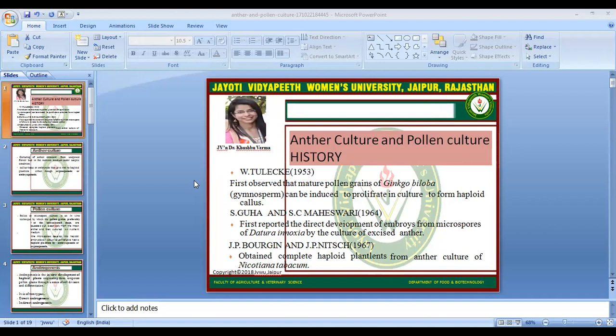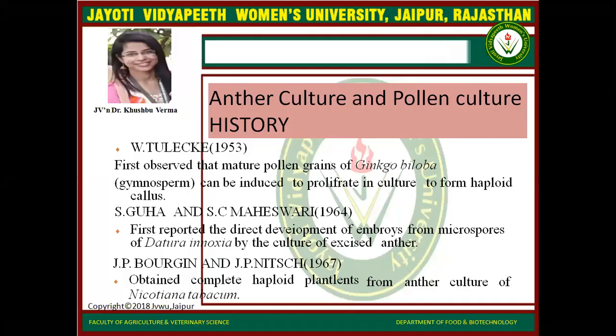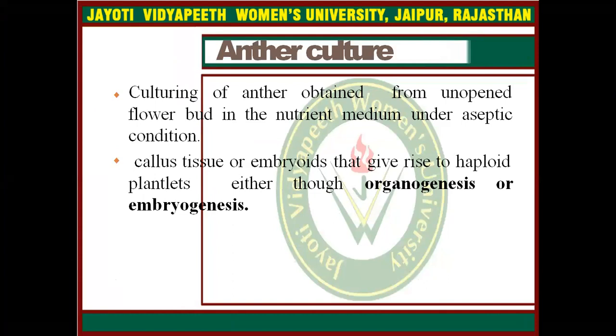The third one is from 1967, given by J.B. Borgin and J.P. Nish, who obtained complete haploid plantlets from anther culture of Nicotiana tabacum. Anther culture is the culturing of anthers obtained from unopened flower buds in nutrient medium under aseptic conditions. Callus tissue or embryoids give rise to haploid plants either through organogenesis or embryogenesis.